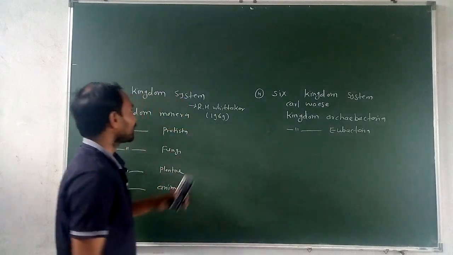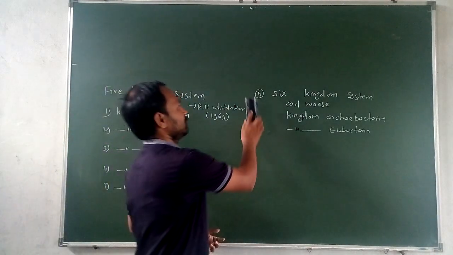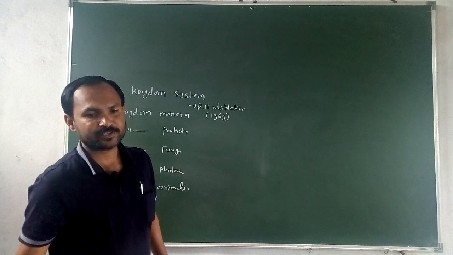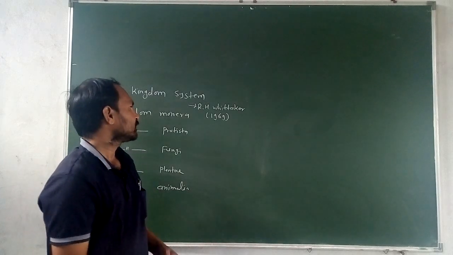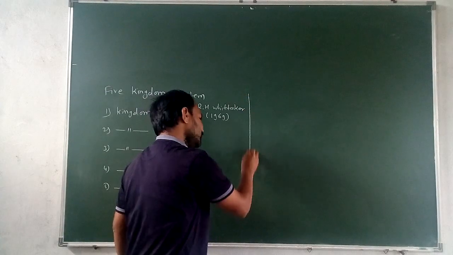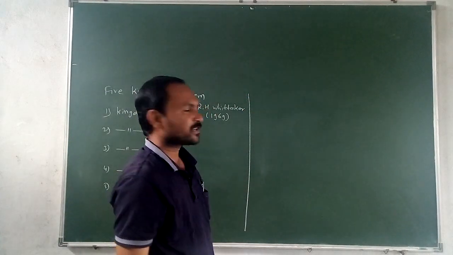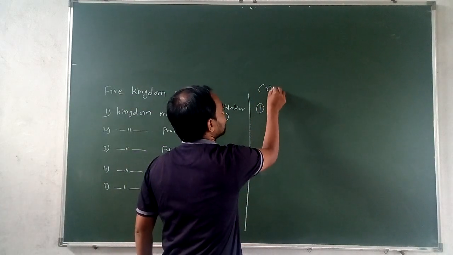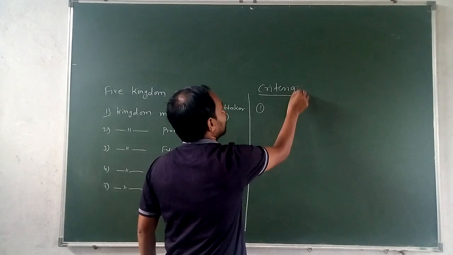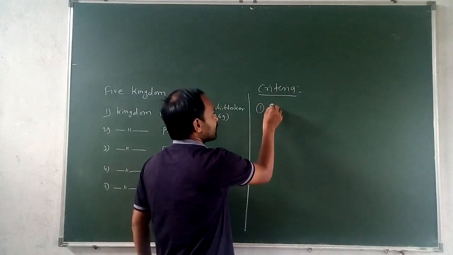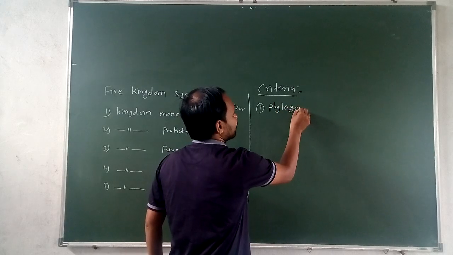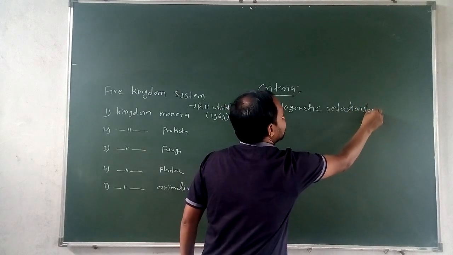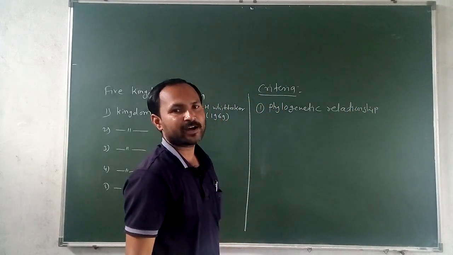Now, this R.H. Whittaker kingdom system we will study here. In this system there are some criteria used by R.H. Whittaker to classify such an important system. The criteria for the classification are a very important point. One of the important criteria is phylogenetic relationship. First, phylogenetic relationship between organisms, meaning the evolutionary relationship between organisms. This is one of the criteria used by R.H. Whittaker.